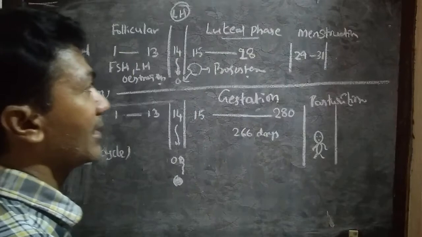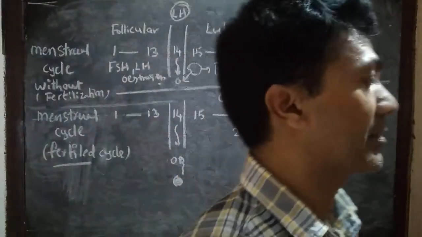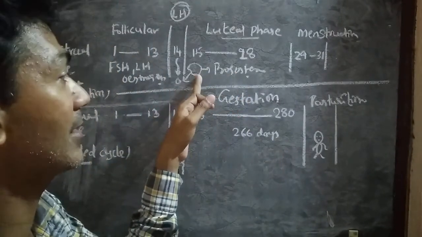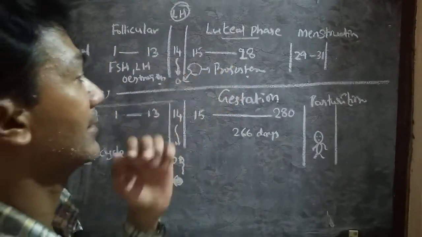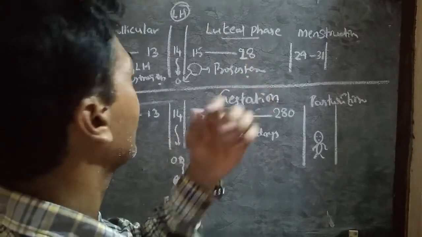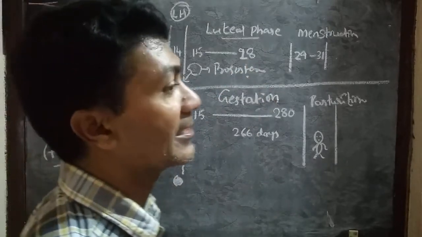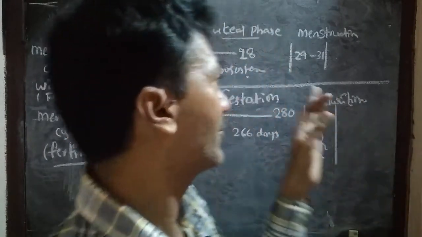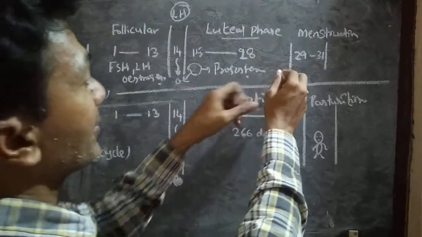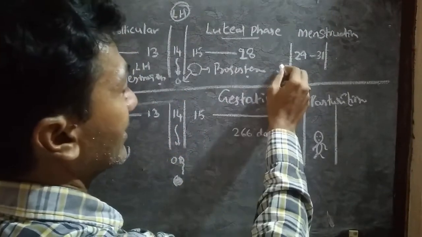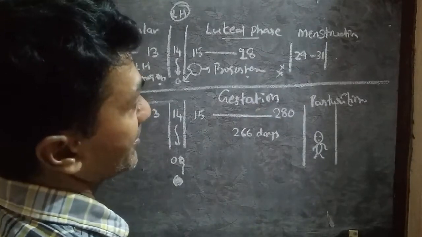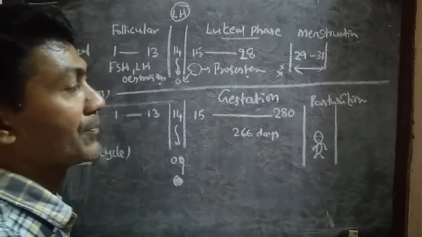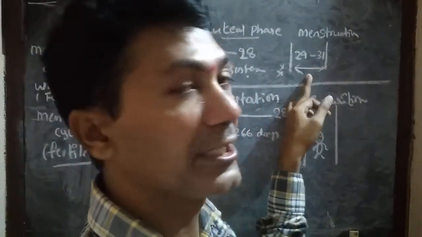So the luteal phase carries on in the presence of progesterone, which is secreted by the corpus luteum, and after 28 days the corpus luteum degenerates and becomes corpus albicans. Once the release of progesterone stops and the release of estrogen stops, a no-hormone condition takes place.